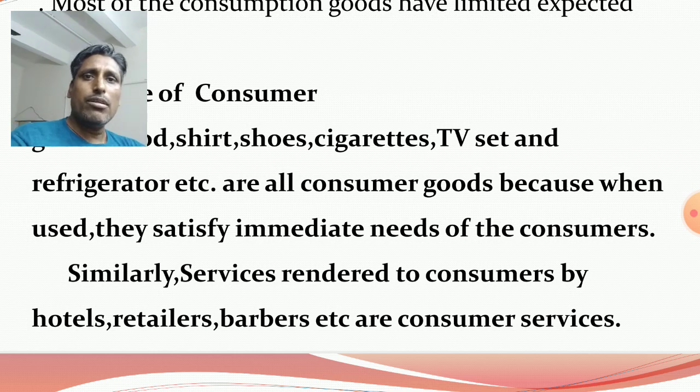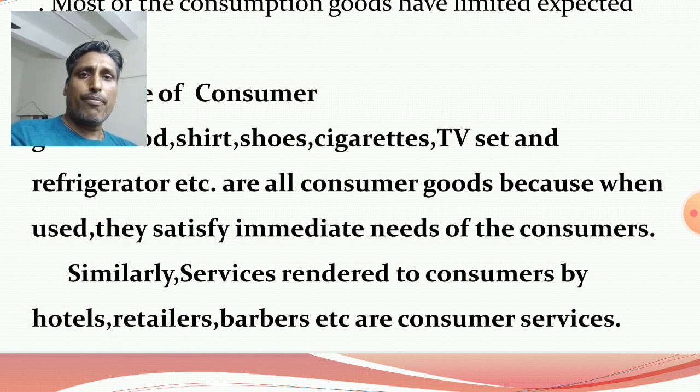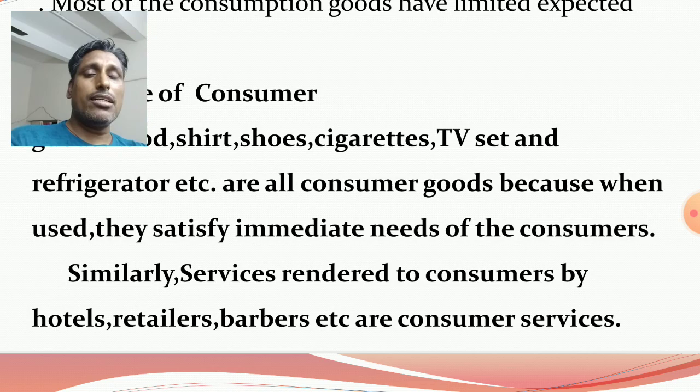So these types of services are intangible services. Intangible means those types of things cannot be touched, cannot be felt. It means services are also called non-material goods. Non-material goods, intangible goods means those types of things cannot be touched, cannot be felt. So similarly, services rendered to consumers by hotels, retailers, barbers, etc.